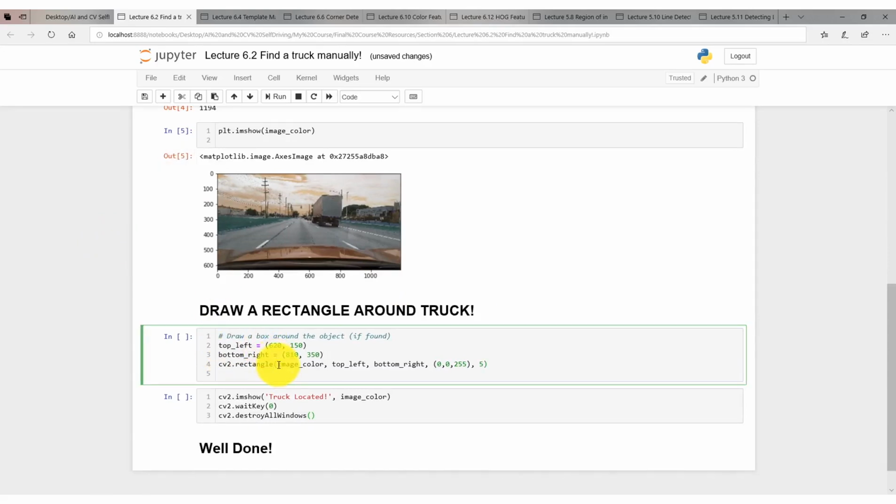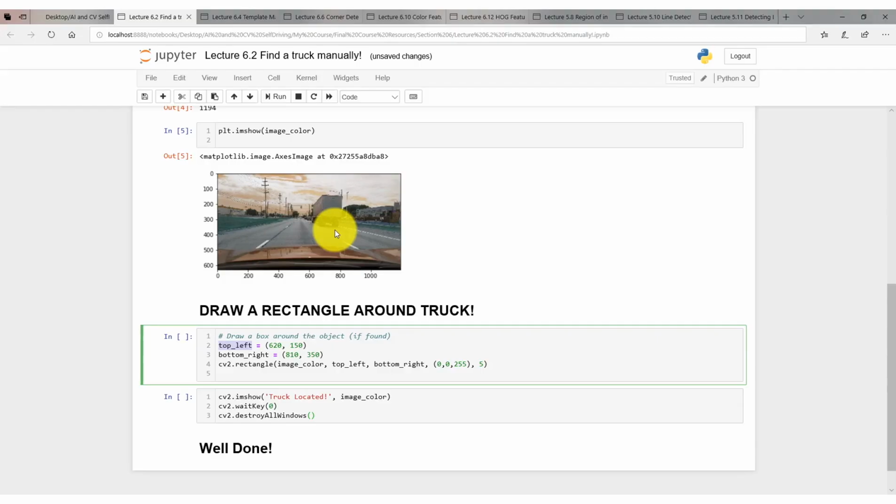And then what we're gonna do here is draw a rectangle around the truck. Okay. So I need to specify 2 points of a rectangle. We're gonna simply specify the top left point, which is pretty much somewhere in here, let's say. And then I'm gonna define the bottom right corner, which is somewhere in here. Once I define these two points or coordinates, then I can use the command cv2.rectangle. I'm gonna provide the original image and these 2 points, and here I'm gonna define the color of the actual rectangle I'm gonna be drawing, and the thickness of the line I'm gonna be showing. That's just to draw a rectangle in a very manual way.